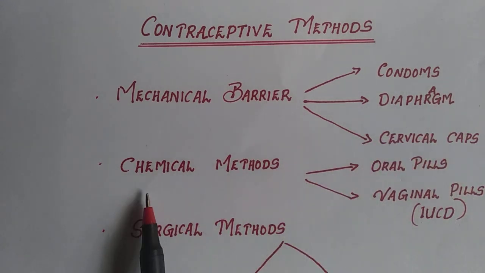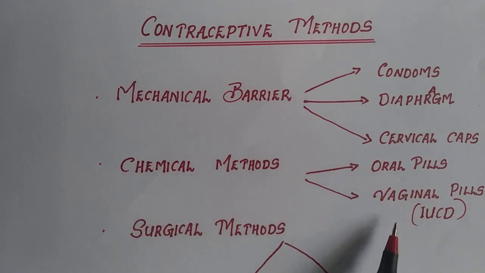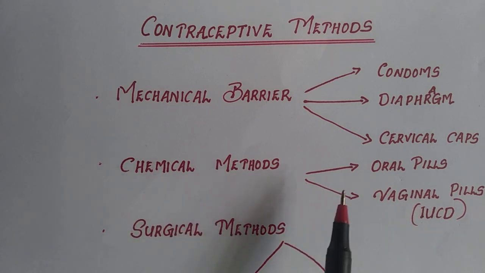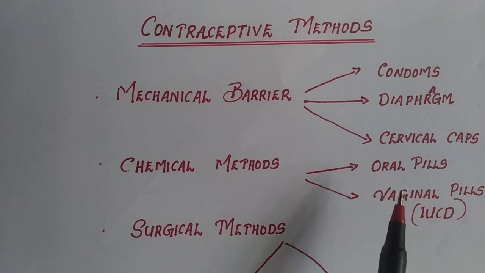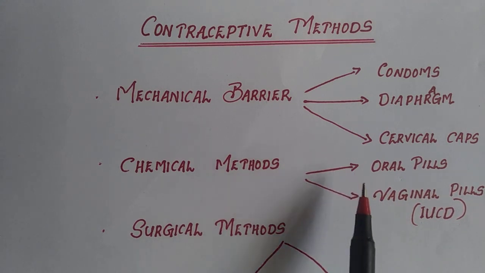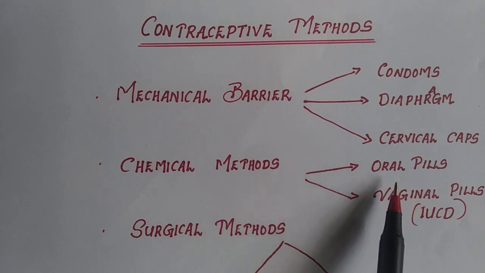Now next is regarding chemical methods. Chemical methods include oral pills and vaginal pills. In this method, specific drugs are used by the female. These are oral pills and, as I have already told you, of two types, oral pills and vaginal pills. Oral pills contain hormones, so they stop the ovaries from releasing ovum into the fallopian tube, so no fertilization will take place.